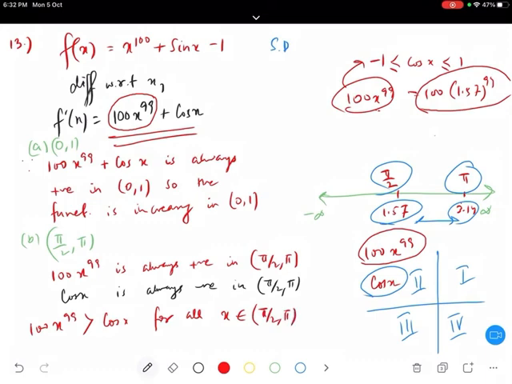So write down in here: since 100x to the 99 plus cos x is always positive for all x element of 0 to pi by 2, the function is increasing in 0 to pi by 2. So my actual answer will be none of these. I hope it's clear. Okay, so I think that's it for